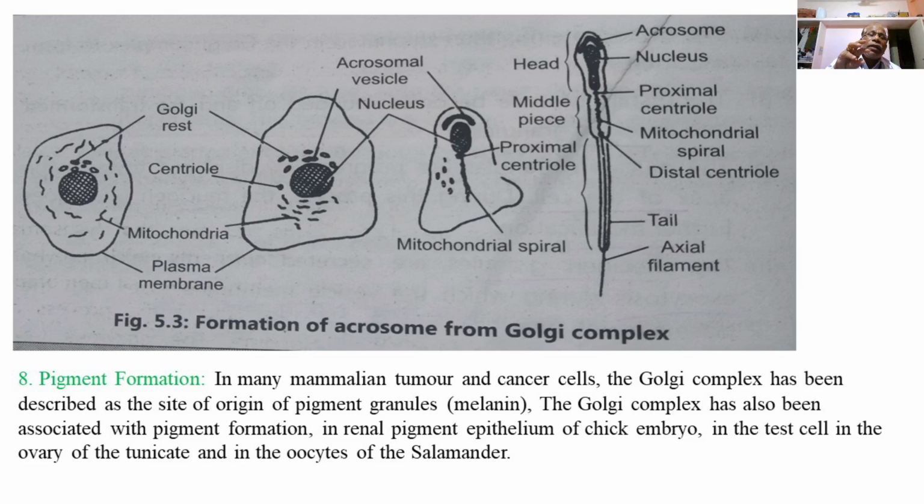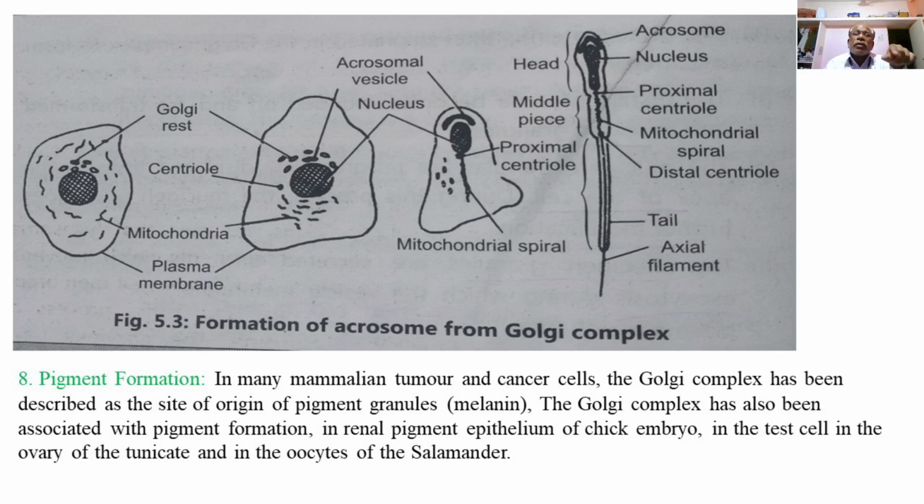These Golgi bodies then develop in the spermatid as the round cell is transformed into the active motile sperm, that is, elongation and metamorphosis from spermatid to sperm.